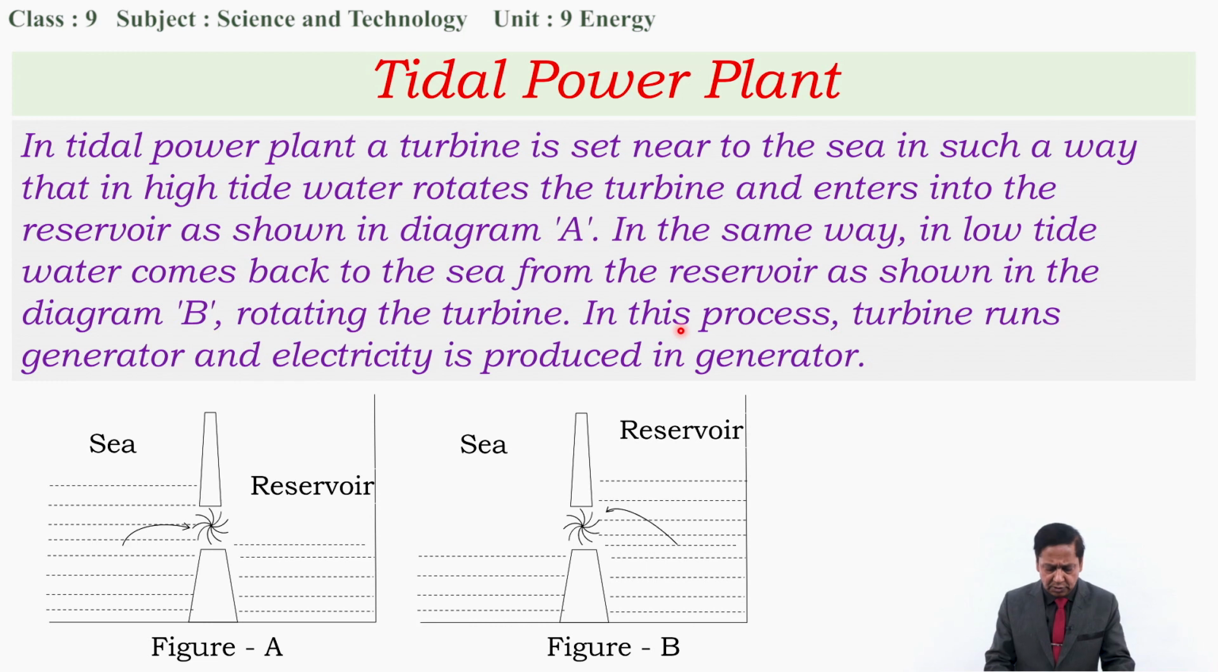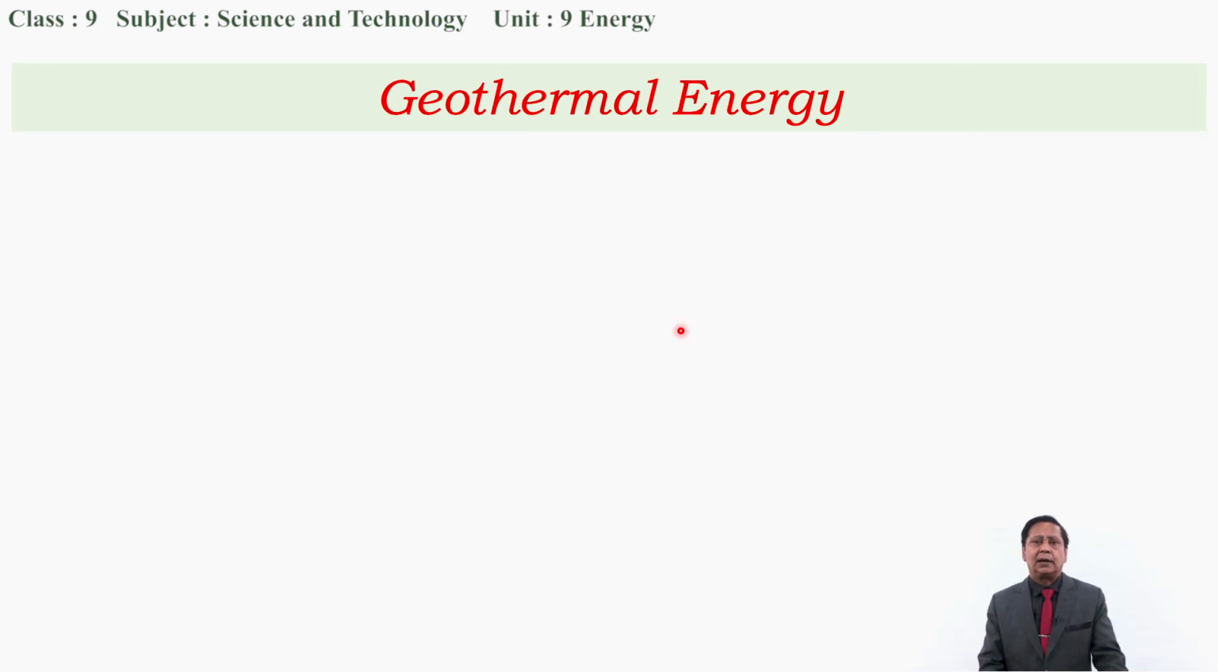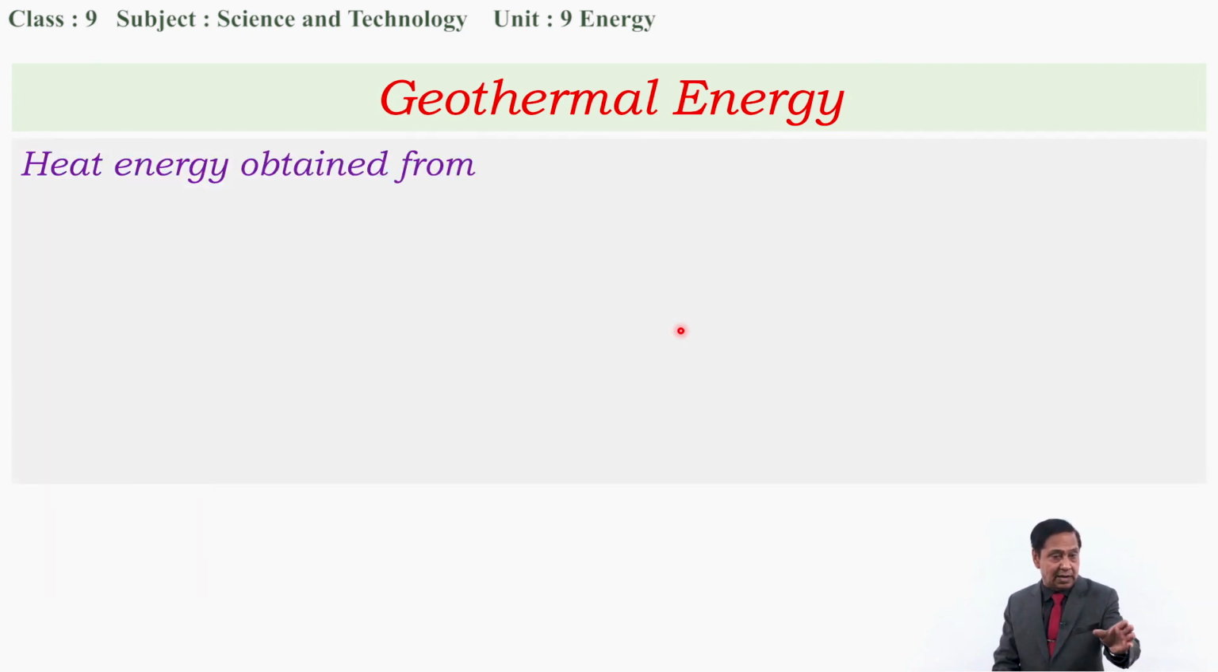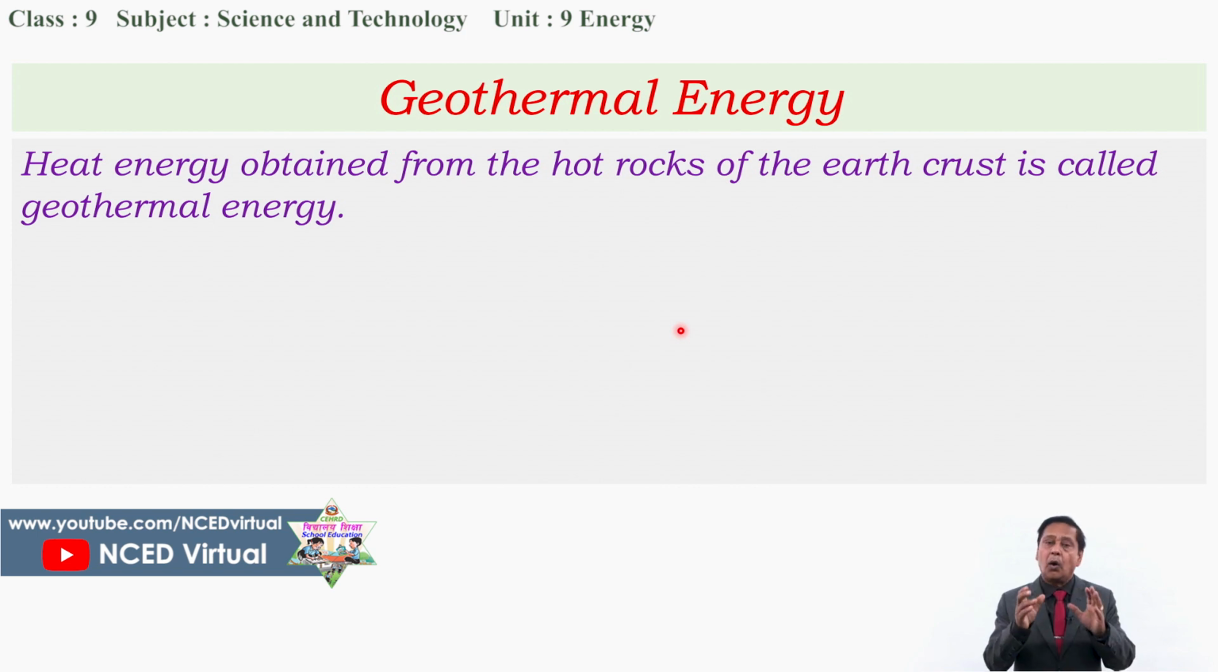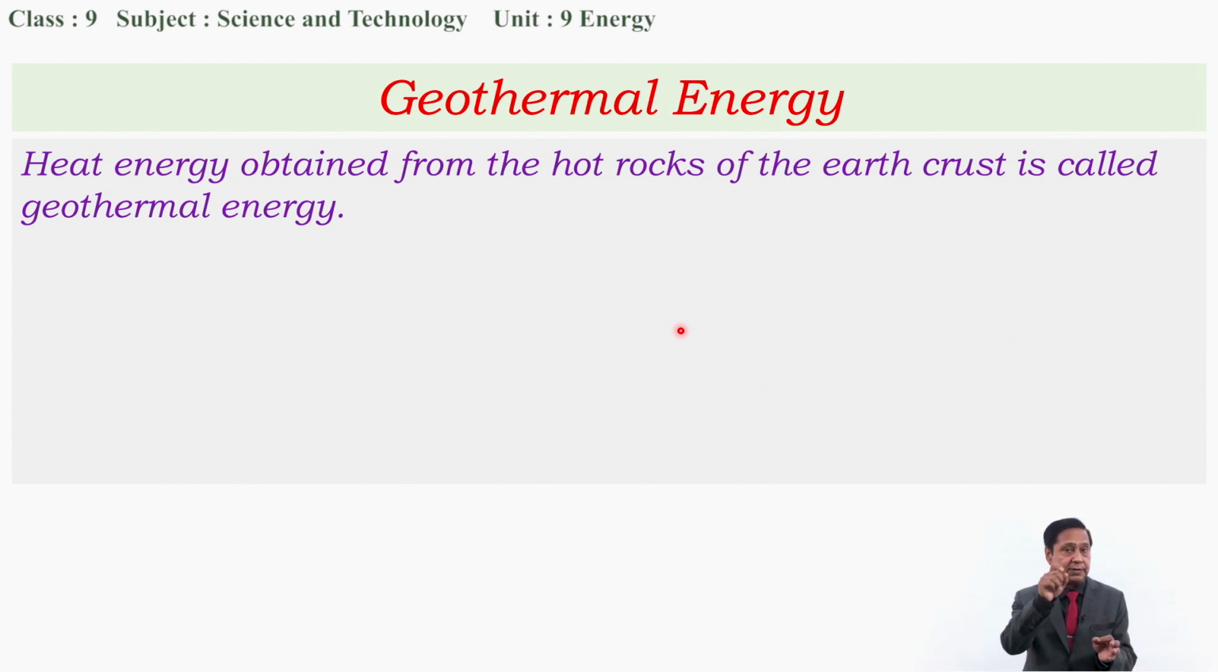Now let's talk about geothermal energy. Exactly what is it? Geo means earth, thermal means heat: Earth's heat energy. We can say, heat energy obtained from the hot rocks of the earth's crust is called geothermal energy. Earth has 4 different layers. The first layer is called crust, second mantle, third outer core, fourth inner core. And we are on the surface of the crust.